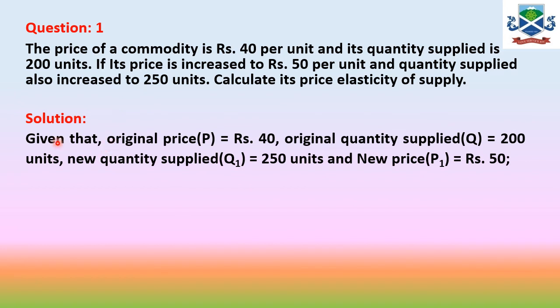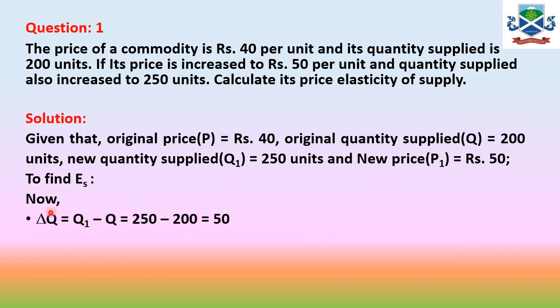So if we take the information, you will find the original price is 40, and the original quantity supplied is 200 units. The new quantity supplied is 250, as the question says that quantity supplied is increased to 250 units, and the new price, as the question says, is increased to 50. So now we'll find the change part.